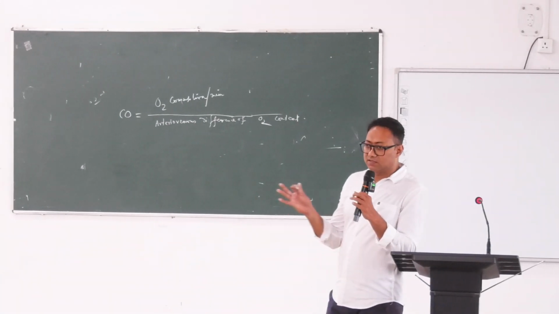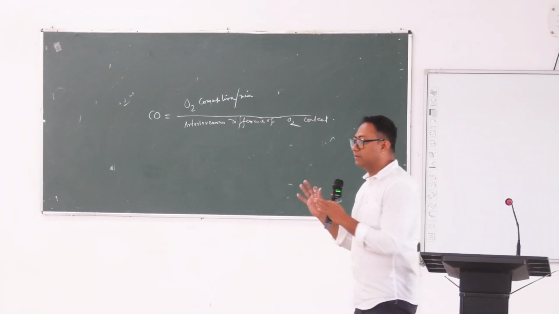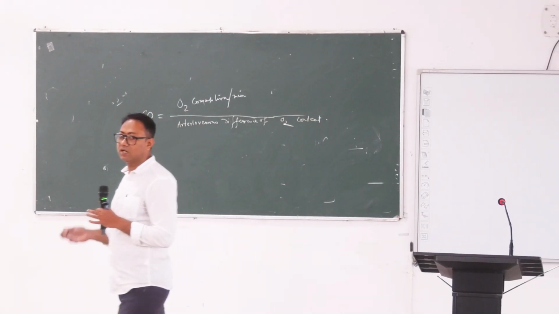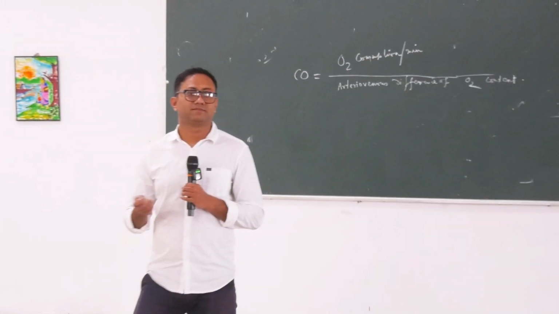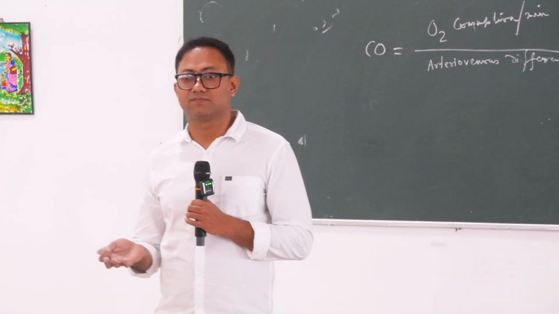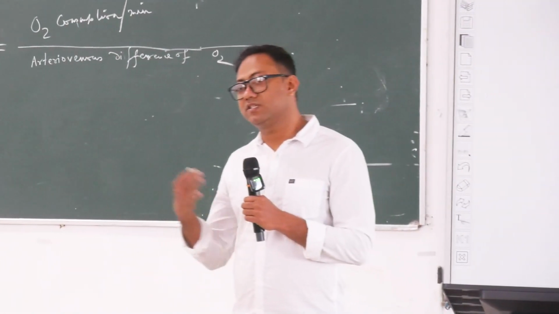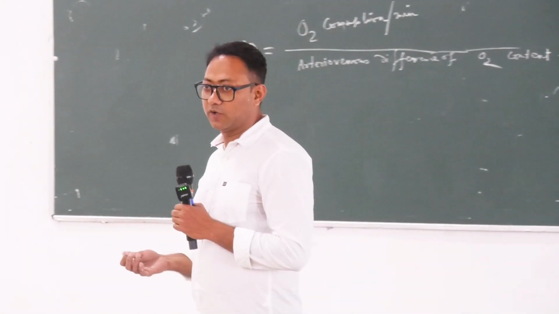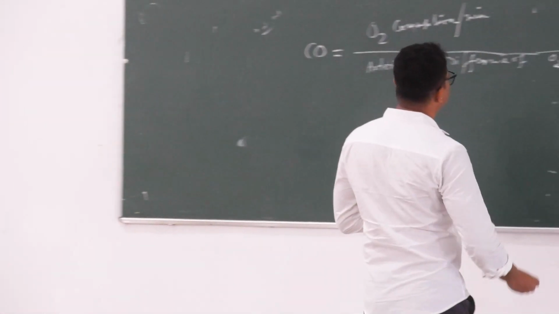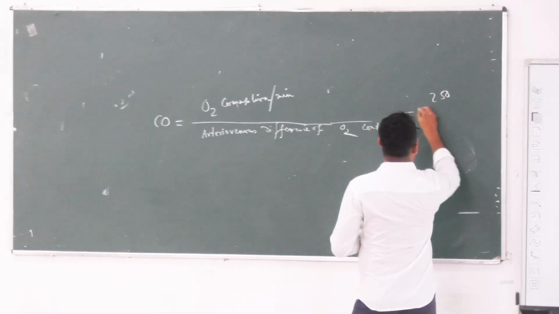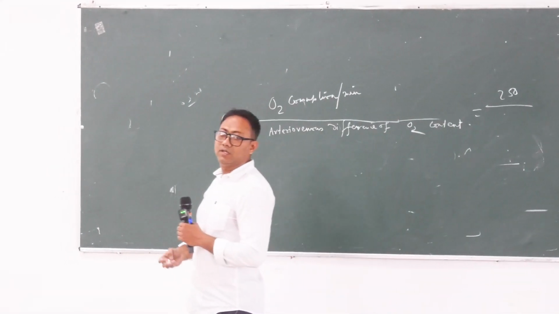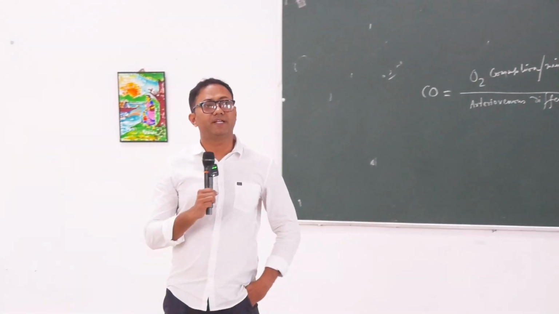Okay, if someone is sitting, just relaxing, doing nothing, how much oxygen are you consuming? What is your rate of oxygen consumption? Simply sitting, doing nothing. 250 ml per minute is your resting oxygen consumption. So it is 250. Now, the content of oxygen in arterial blood and in venous blood. What is the content of oxygen in your arterial blood and venous blood?